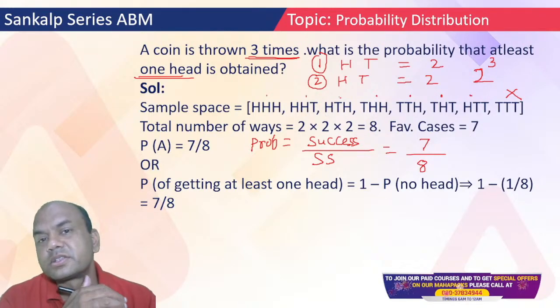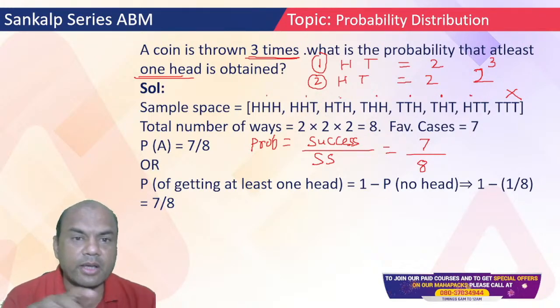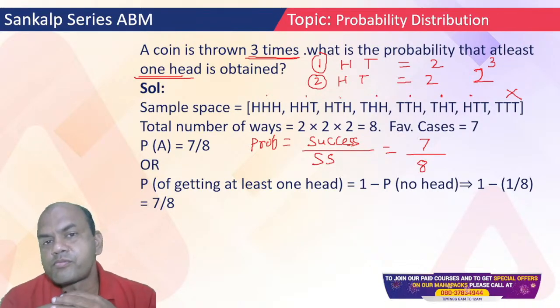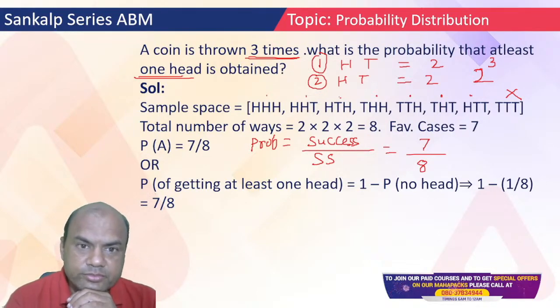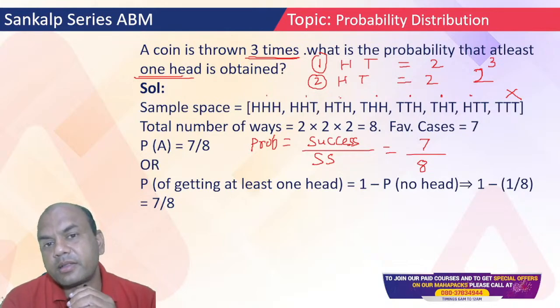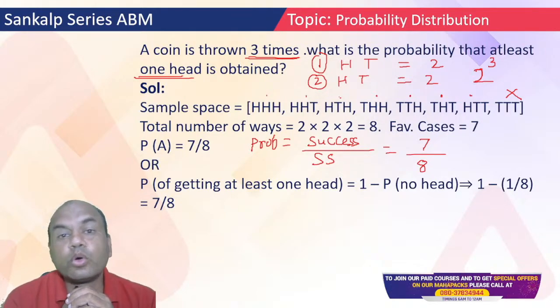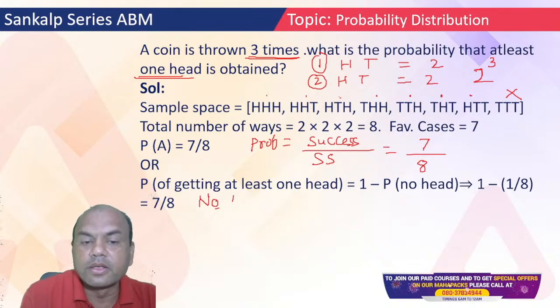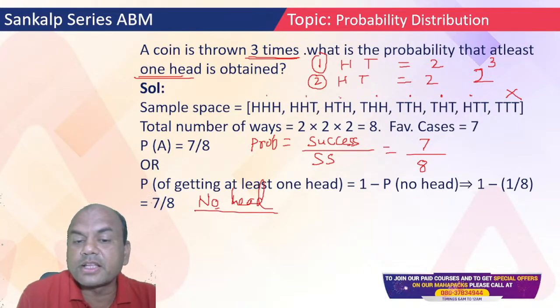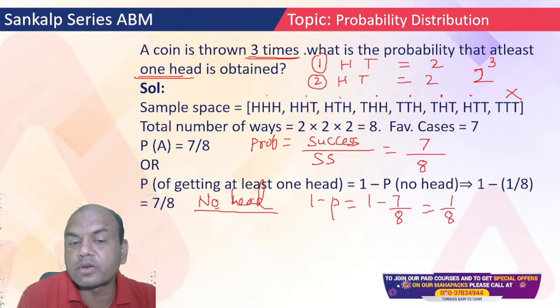Now suppose I ask you to find the probability. Everyone type in the comment section: got this problem by now? Now if I ask you, what is the probability that you will get no head? At least one head was 7 upon 8. So no head means what? Suppose you get this question in the exam, how will you solve this? It is 1 minus P, so 1 minus 7 upon 8, which is 1 upon 8. That is the answer for no head.